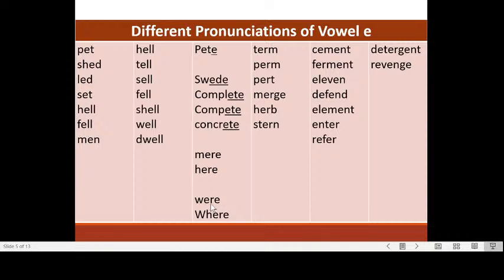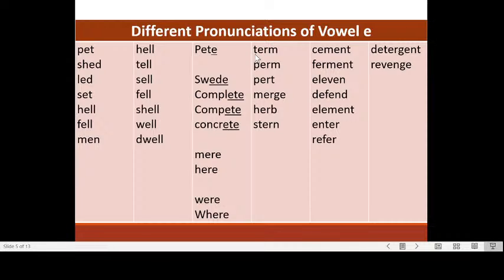Okay, we have a similar one with an R and a silent E at the end. This one is where. Now look, this one is where. Same spelling as mere and here, but the pronunciation is different. And we have another where with a silent H. Okay, how about when the E is followed by an R?